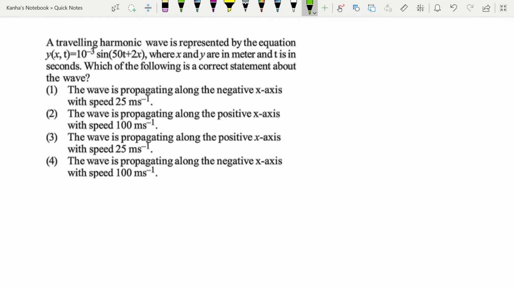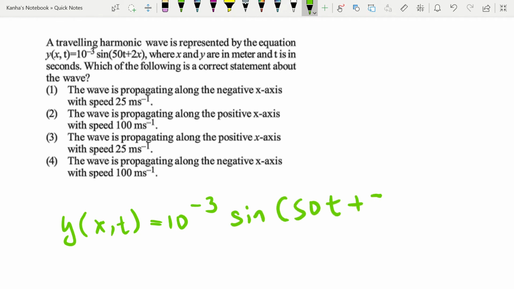We again look at another question. A traveling harmonic wave is represented by the equation. Let me just write this equation. These are the standard questions that generally come. So you have y equal to minus 3 sine of 50t plus 2x, where x and y are in meters and t is in seconds. Which of the following is the correct statement about the wave? They are talking about the propagation direction and the speed of the wave.